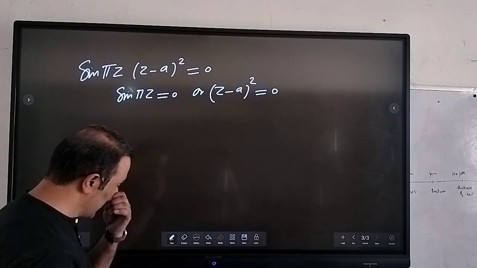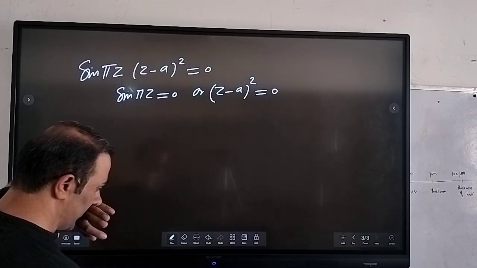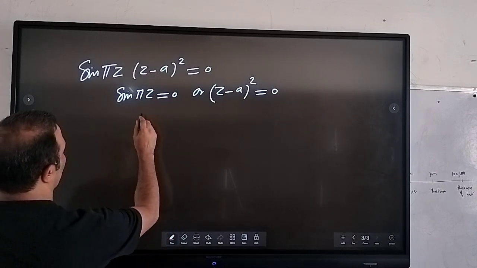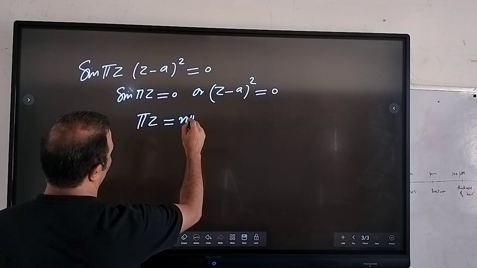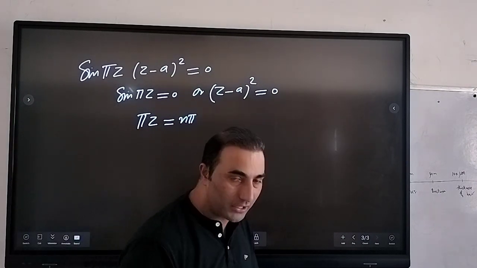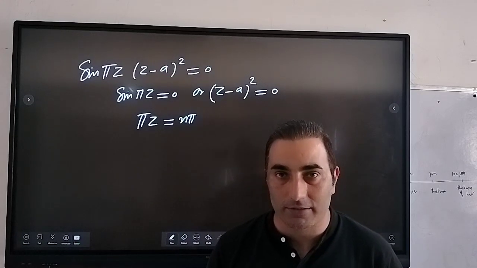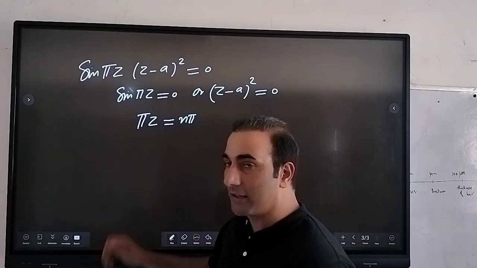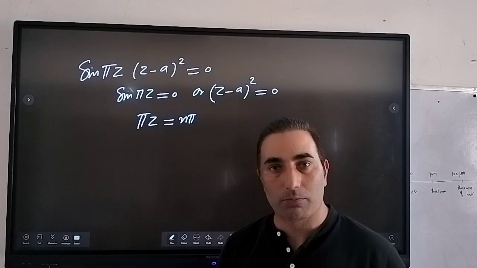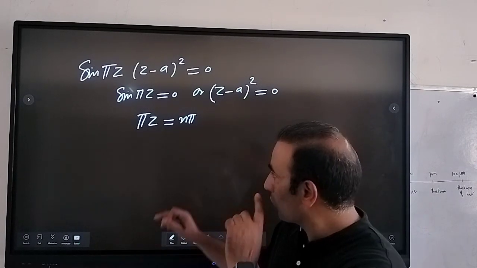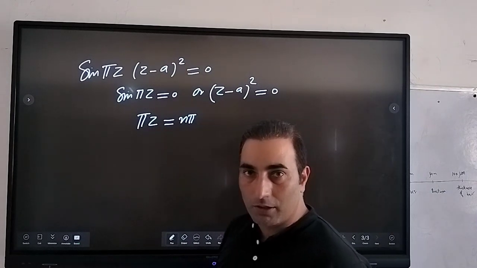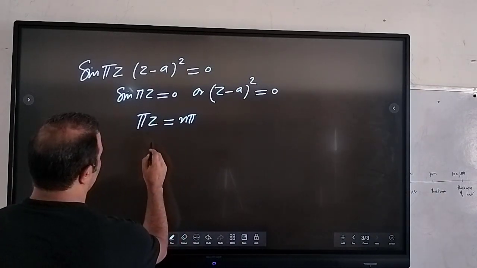So either this is equal to 0 or that is equal to 0, right? From here you can write that pi z will be equal to n pi, because if you put n equal to 1, sine of pi is equal to 0, or if you put n equal to 2 pi, 3 pi, 4 pi, for different values of n this will be equal to 0. So sine pi z will be equal to n pi, or z will be equal to n.